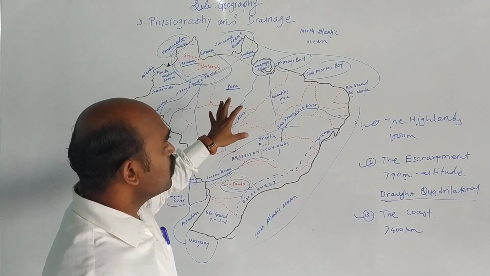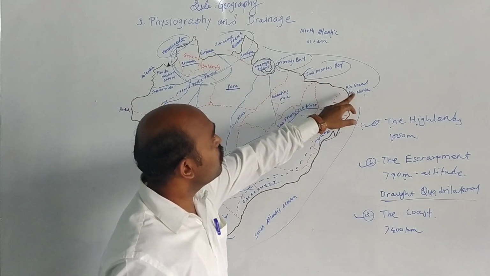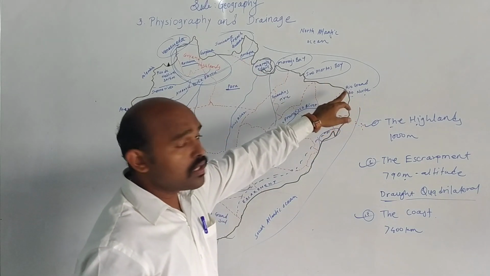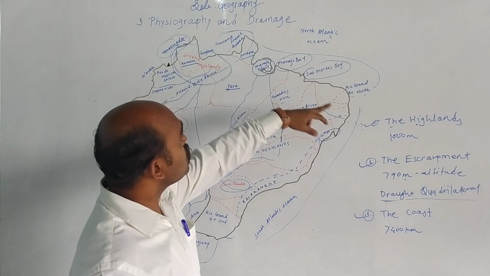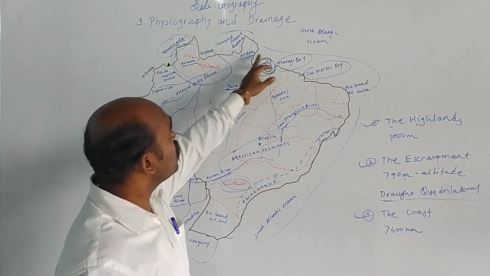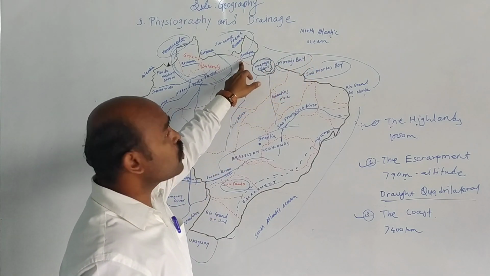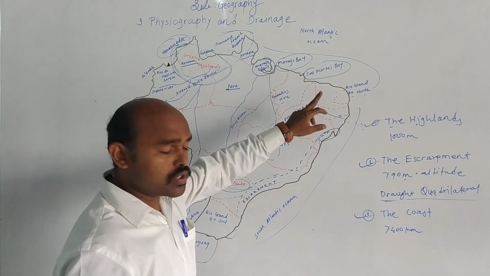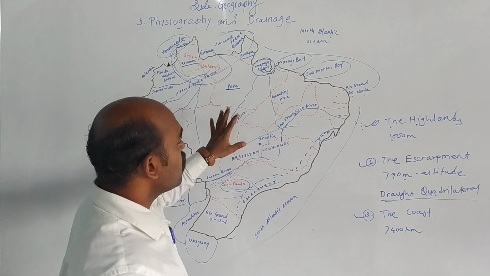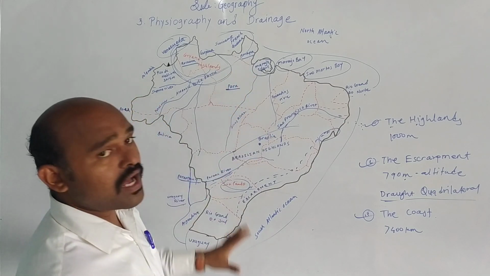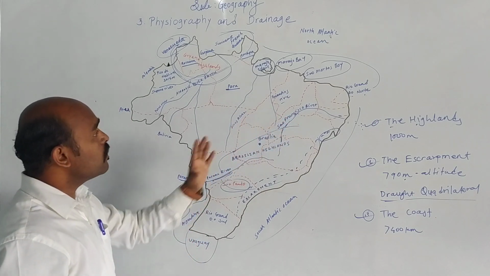Also, the northern coast extends from, as I told you, Amapá to Rio Grande do Norte. It is also called the North Atlantic coast, because here we have the North Atlantic Ocean, and that is why it is called the North Atlantic coast. So this is also an important question which you have to keep in mind. These are the features of the coast of Brazil.